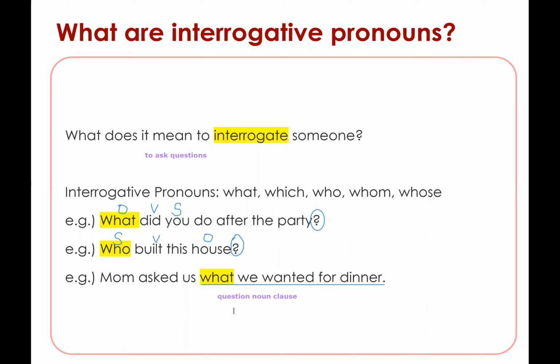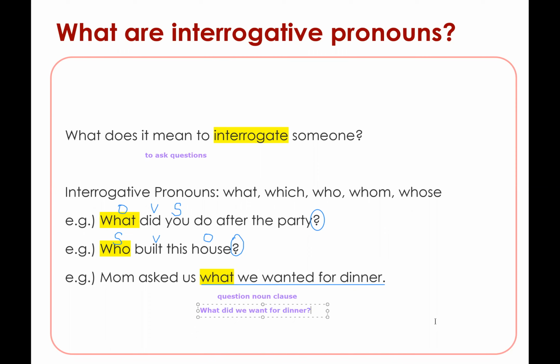So they do not stand alone as a sentence. And this is called a question noun clause because originally it was a question and it is being modified into a statement. So originally, the question was, what did we want for dinner?